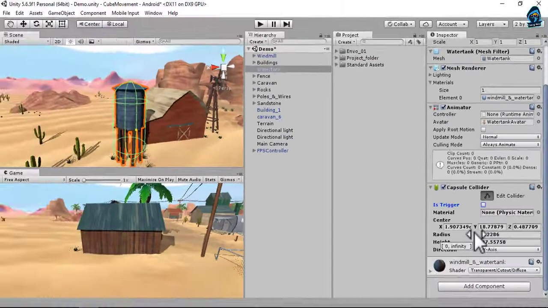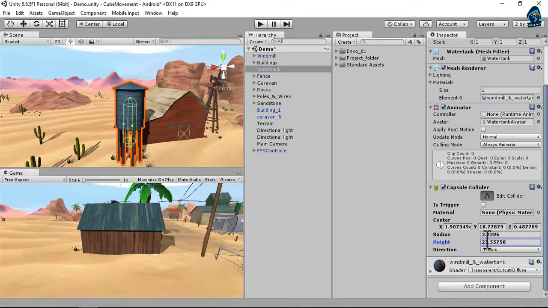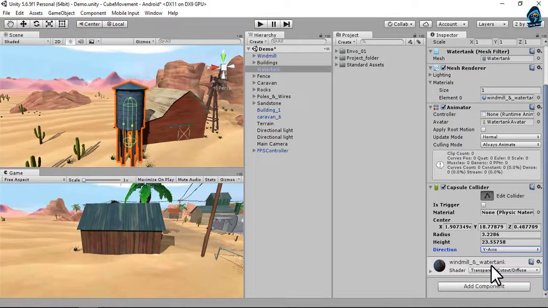With these features, you can also change the position of the capsule collider. And as I was discussing, it is used for those objects that have a radius along with a height. So you can adjust its width by changing the radius, and also change its height by changing these height values. You can adjust these values from the edit collider or from the radius and height values. The direction can be x-axis for horizontal capsule colliders, y-axis for vertical. For now I am just going to use the y-axis.